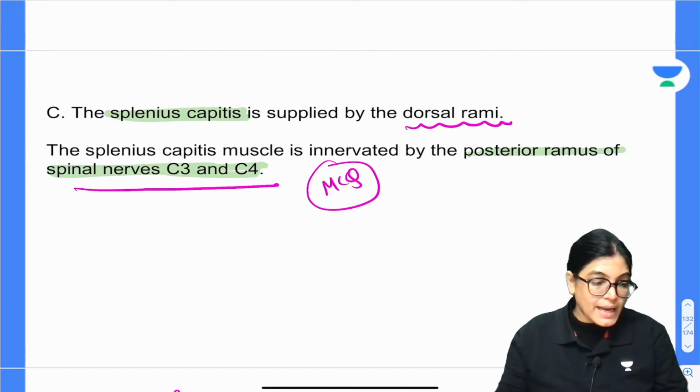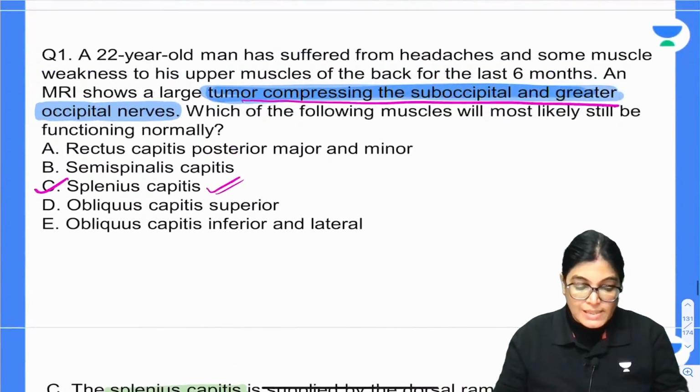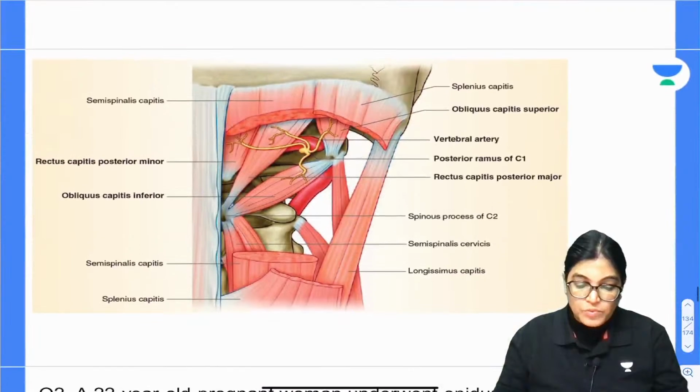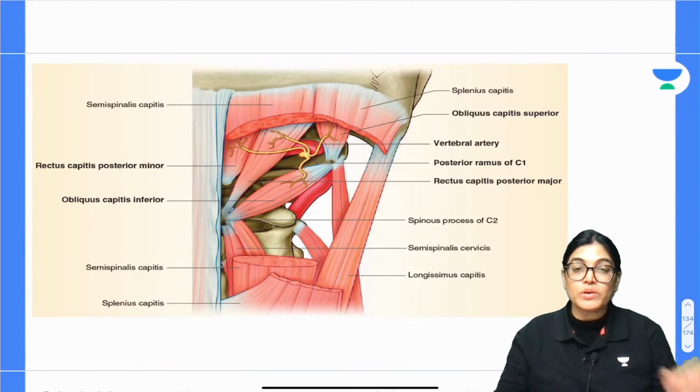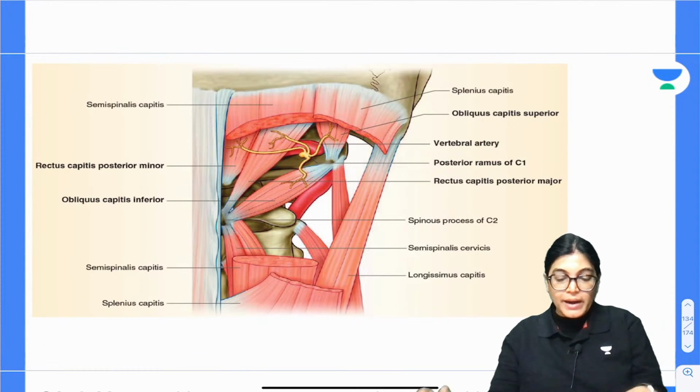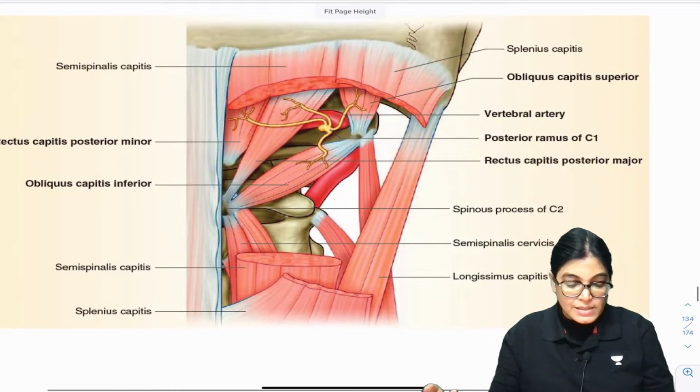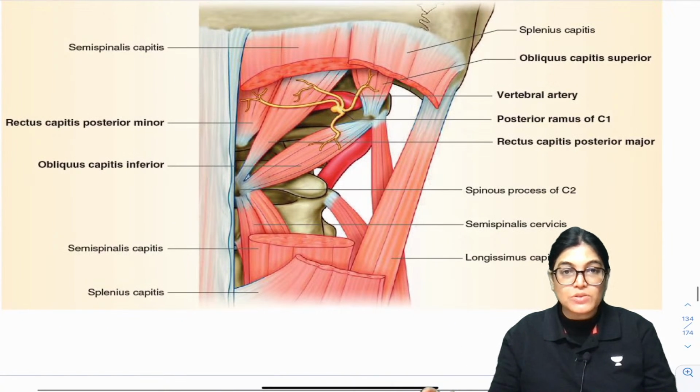Great. So I got an answer right from Sam. Let's move on to the second MCQ. Before moving on to the second MCQ, I want to show you this diagram. Let me slightly enlarge this diagram. Is it visible to everyone?